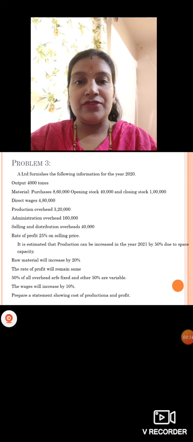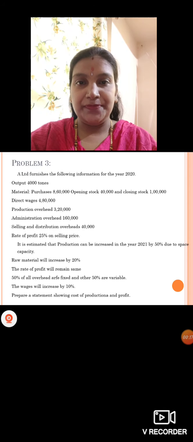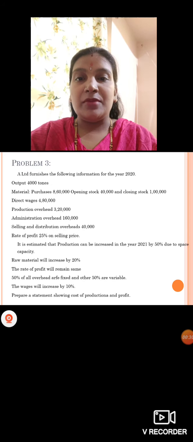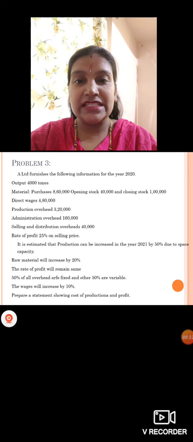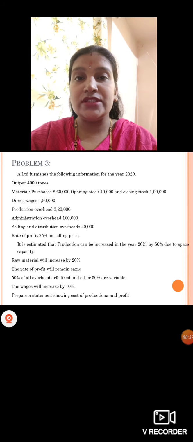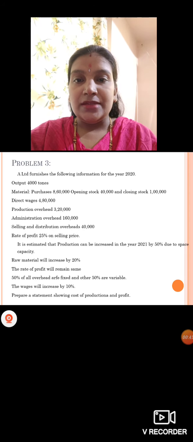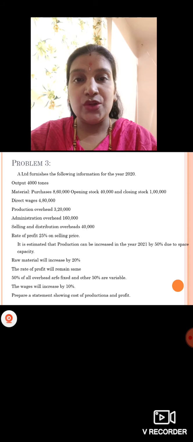A Limited furnishes the following information for the year 2020. Output we have 4,000 tons. Under material, purchases are 8,60,000, opening stock of raw material is 40,000 and closing stock is 1 lakh. Then direct wages we have 4,80,000. Then production overhead is 3,20,000. Production overhead is nothing but factory overhead.